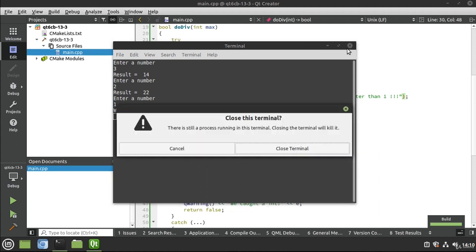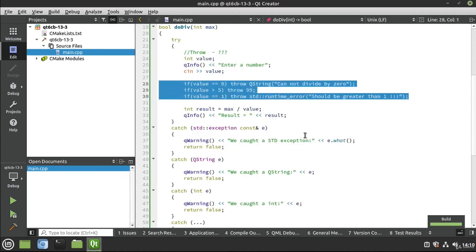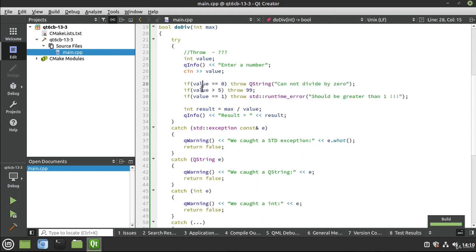The main takeaway here is that bad things happen, but we can control how they happen. So we're doing a little bit of value checking here. We're saying if it's 0, do this. If it's 5, do this. If it's 1, do this. I should say if it's greater than 5, do this. And we can throw different things. We can throw a QString, an integer, a standard runtime error. We can do anything we want, and we can even throw custom classes and custom things.